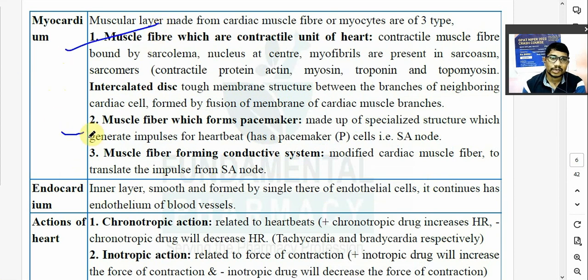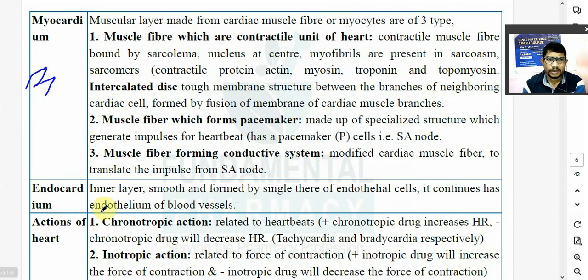So those which are contractile, उनका काम है contraction करना. Those fibers which have the function of generation of impulse. Impulse generate करने के लिए pacemaker होता है आपको, right? उसकी cells होंगे. And third होता है conductive system, means those muscle fibers which are used to transmit an impulse from SA node. SA node का काम है impulse generate करना. Conduction system का काम है impulse transmit करना. And finally जो myocardial contractile fiber है, they will contract the myocardium. Okay? Are you getting or not? समझ रहा है क्या? Okay. Myocardium has 3 types of muscle.